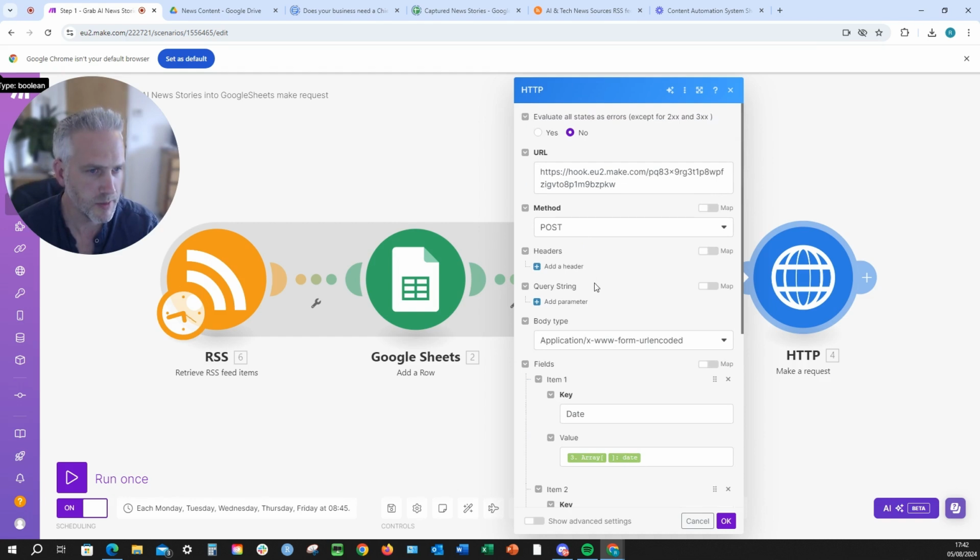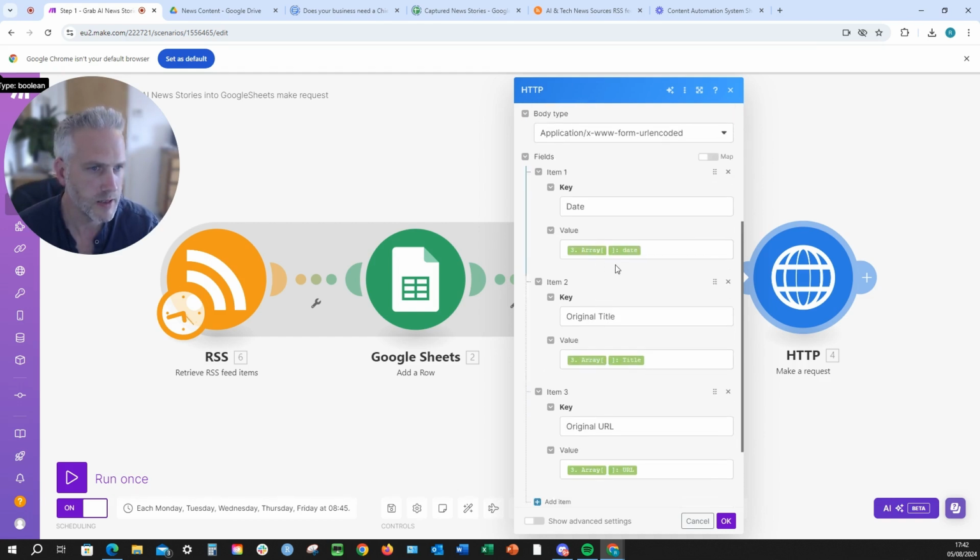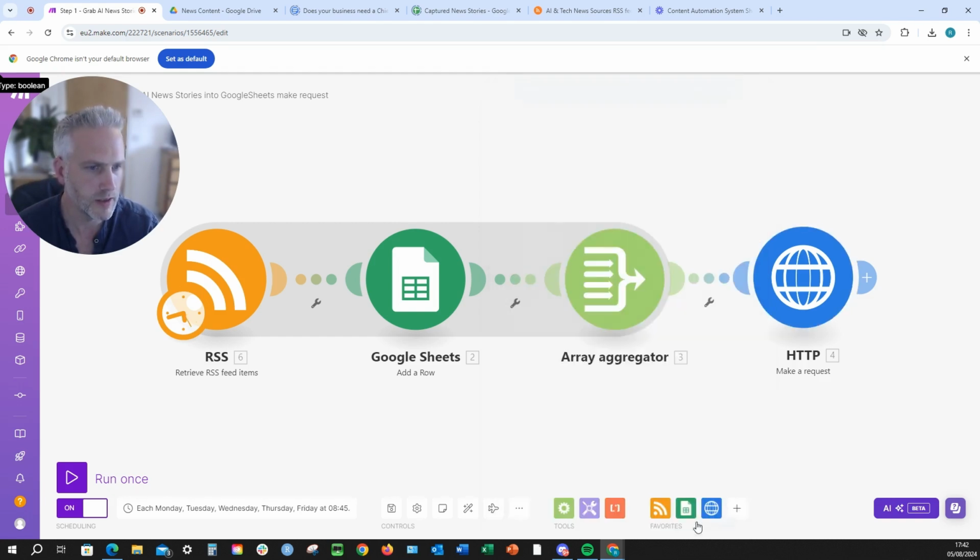So we're going to post the information, and then we are sending the date, title, and URL as fields. And then we move on to step 2, where it does the sentiment analysis.